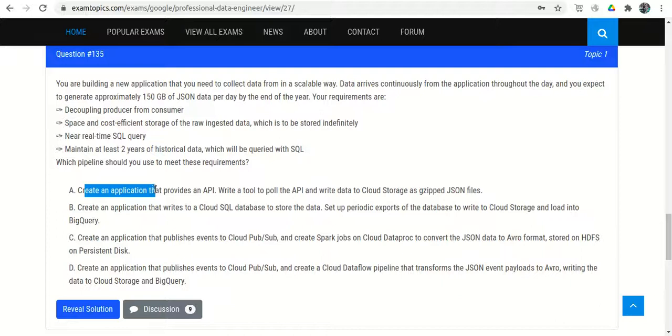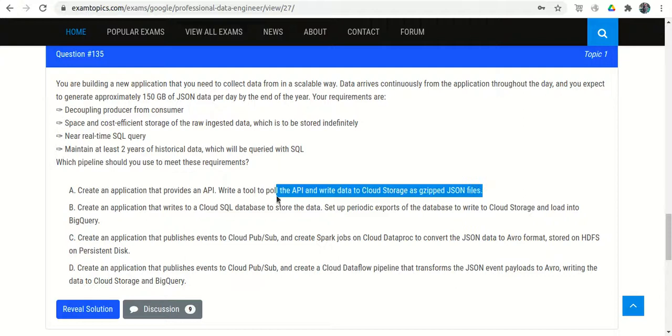Option A says create an application that provides an API, write a tool to poll the API, and write the data to Cloud Storage as a zipped JSON file. So nothing related with SQL, nothing related with the real time, right? So option A is wrong.